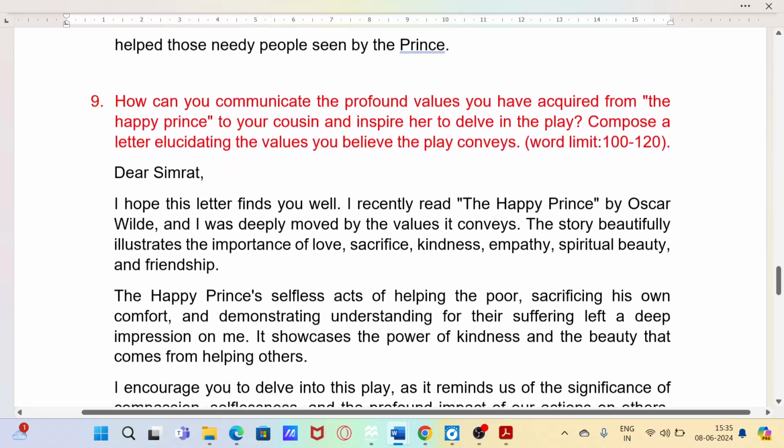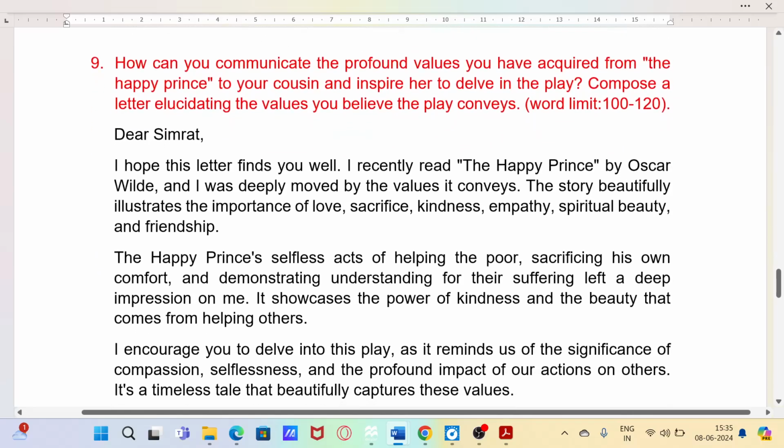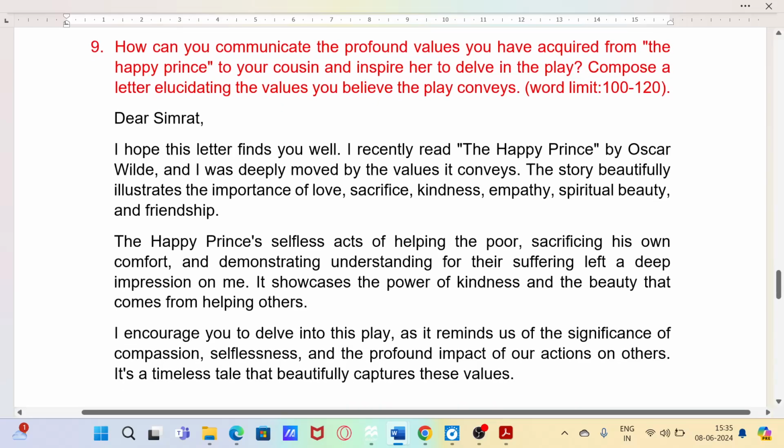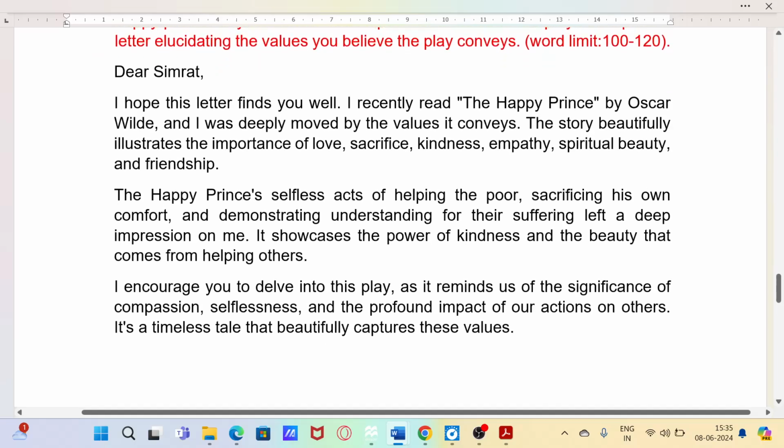Another question: how can you communicate the profound values you have acquired from The Happy Prince to your cousin and inspire her to delve into the play? Compose a letter elucidating the values you believe the play conveys. And here goes the answer.